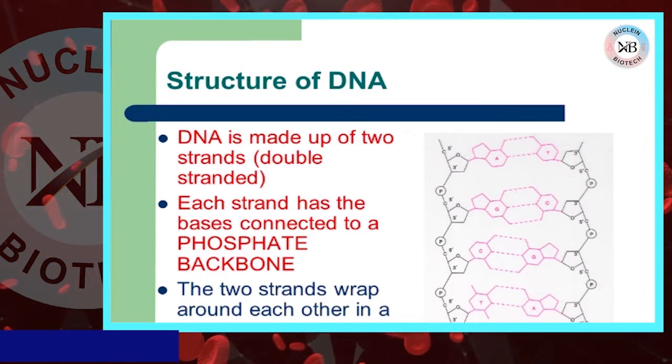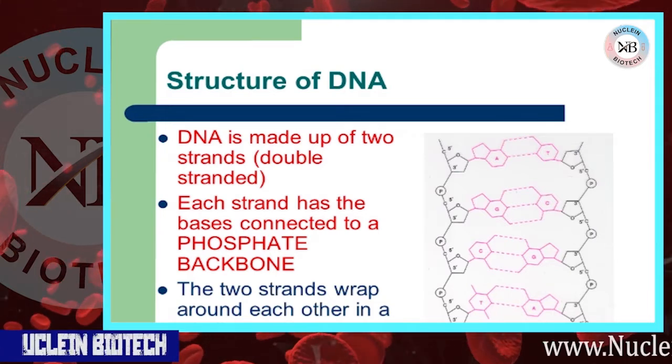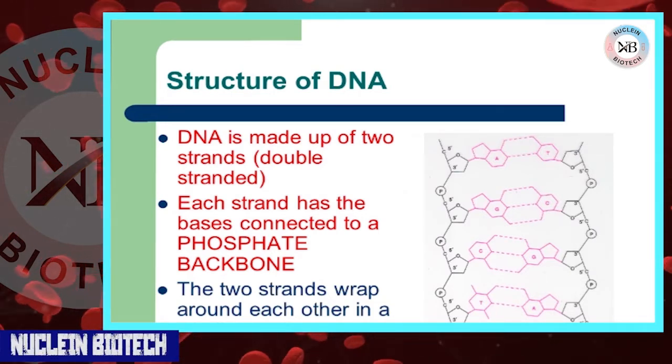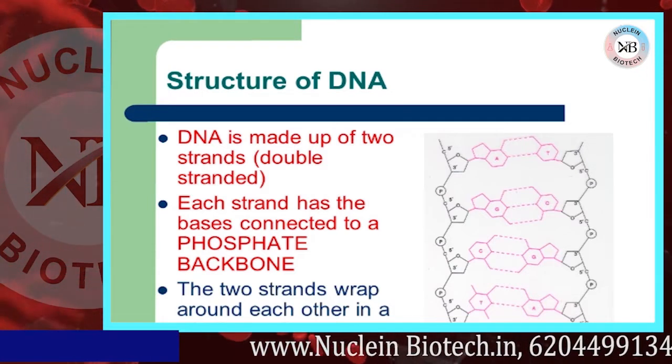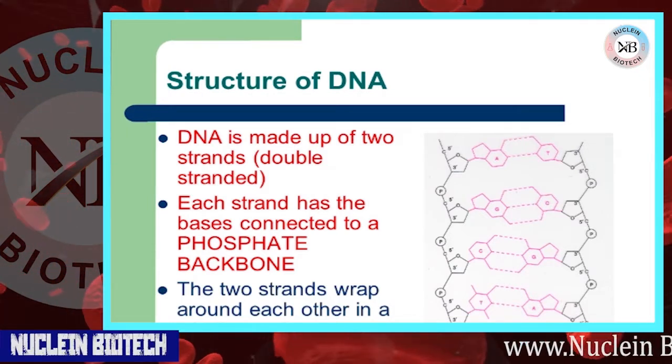Now structure of DNA. DNA is made up of 2 strands, double stranded. Each strand has the base connected to a phosphate backbone. The 2 strands wrap around each other in a winding staircase manner, helix.